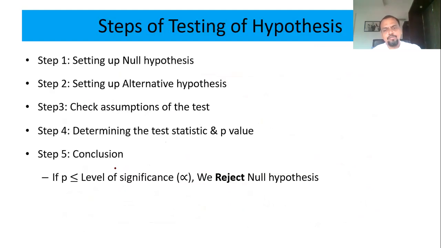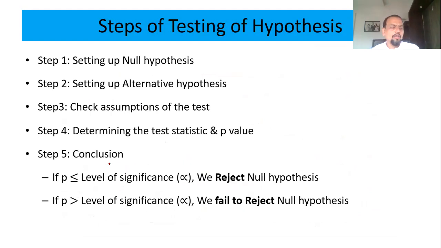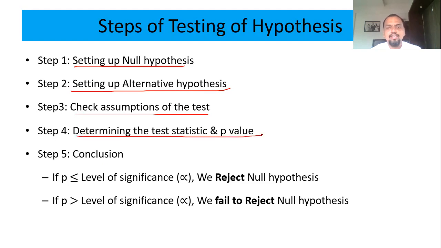So there are certain steps that you have to follow whenever you go for testing of hypothesis. Step 1, null hypothesis. Step 2, alternative hypothesis. Step 3, check the assumptions like normality and equal variance assumptions, which will be taken care of in the other sessions when hypothesis testing is done using Excel. Then determine the test and the p-value, which software will give you directly, and conclusion.